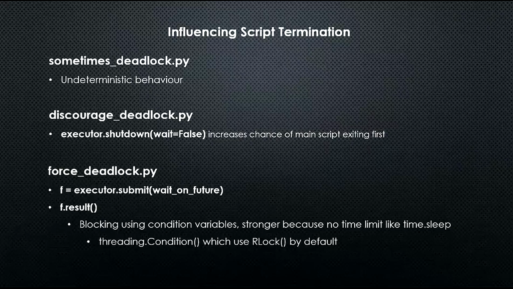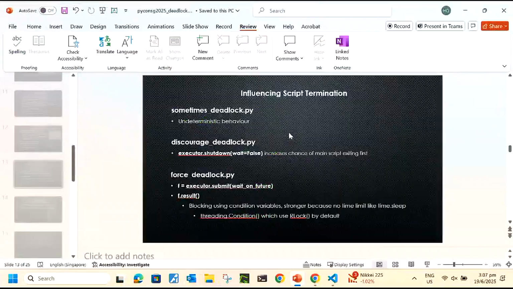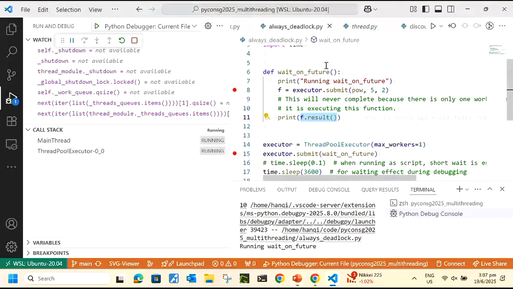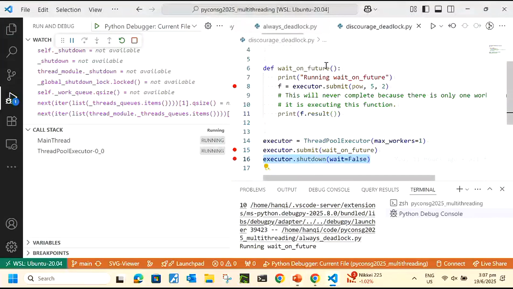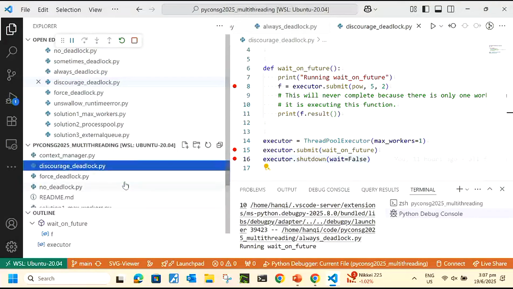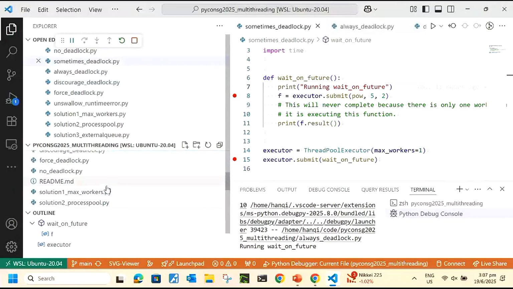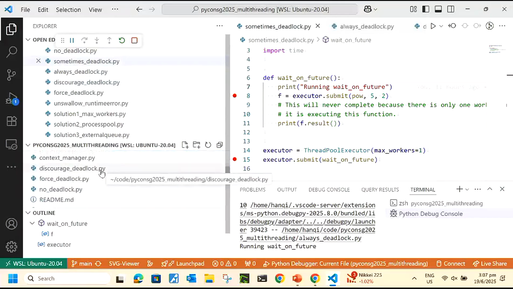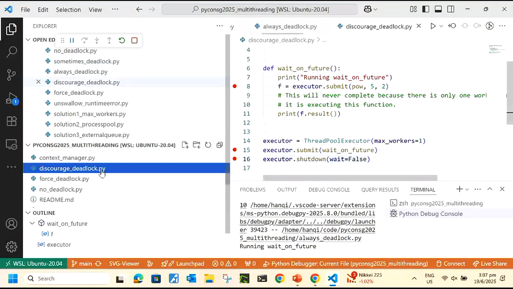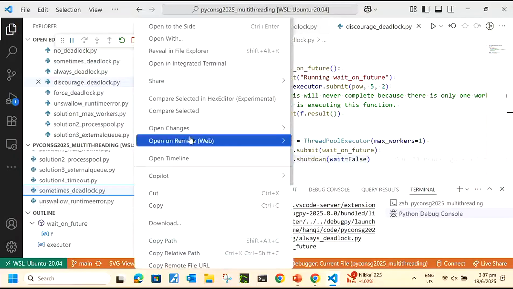Let's go to the code again. I'm going to close this one, discourage. What is the difference between discourage and sometimes? I'll go to the left, select sometimes, and select discourage. Control select. Sometimes. Okay, right click, compare selected.